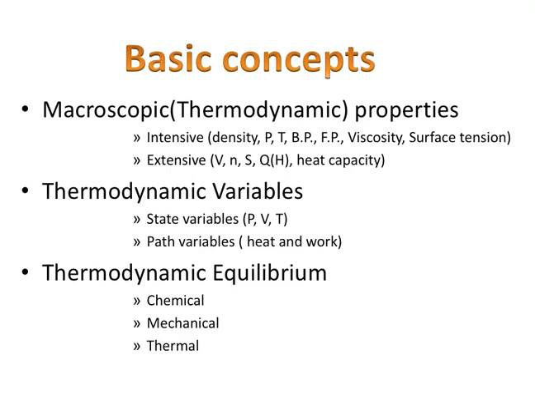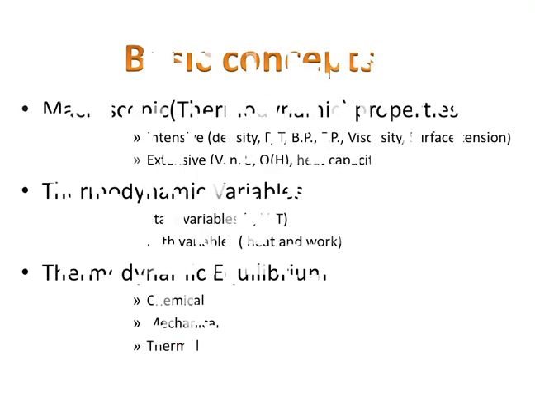And coming to thermodynamic equilibrium. The system is always in thermodynamic equilibrium with the surroundings, in all means of equilibrium, for example chemical, mechanical and thermal. Chemical equilibrium means the composition of the system and surroundings remains the same. Mechanical equilibrium means there is no work done between the system and surroundings. Thermal equilibrium means there is no heat energy change or exchange of energy between the system and the surroundings. So if the system and surroundings are chemically, mechanically and thermally in equilibrium with each other, we can say the system is in thermodynamic equilibrium with the surroundings.